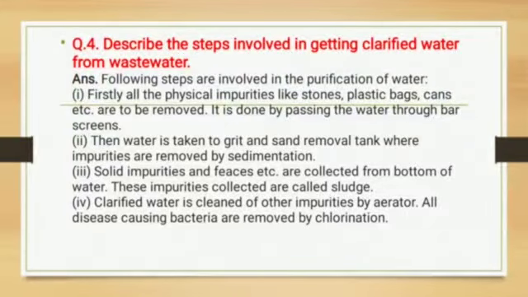Third step, solid impurities and feces etc. are collected from the bottom of the water. These collected impurities are called sludge. And fourth, clarified water is cleaned of other impurities by an aerator. All disease-causing bacteria are removed by chlorination.